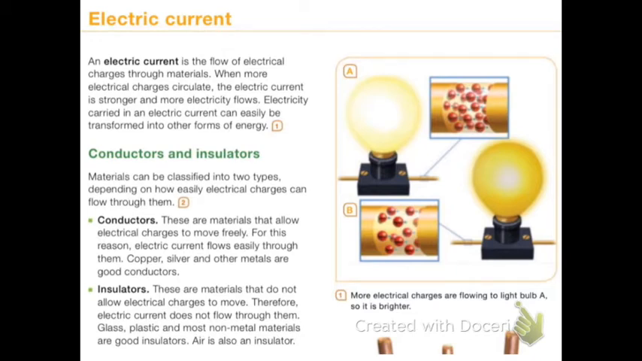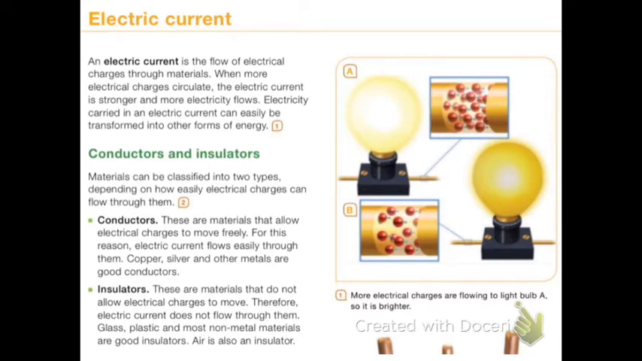Conductors and insulators. Materials can be classified into two types, depending on how easily electrical charges can flow through them. Conductors. These are materials that allow electrical charges to move freely. For this reason, electric current flows easily through them. Copper, silver, and other metals are good conductors.